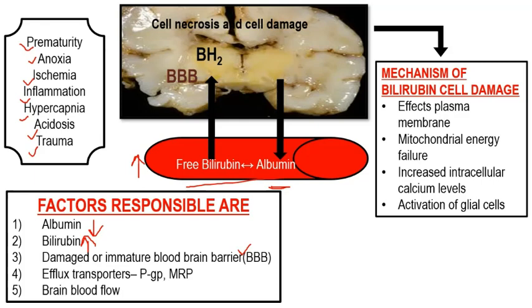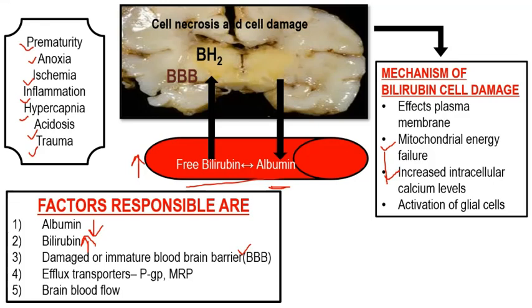So what is the mechanism that is followed inside the cell? This unconjugated bilirubin directly exerts its effect on the plasma membrane, mitochondria, and endoplasmic reticulum, leading to excitotoxicity, mitochondrial energy failure, this is important, and increased intracellular calcium levels. Because of both these factors, there occurs cell damage and irreversible damage to the brain because of long duration of exposure of brain cells to bilirubin, or because of high levels of bilirubin in the brain. It leads to irreversible damage to the brain.